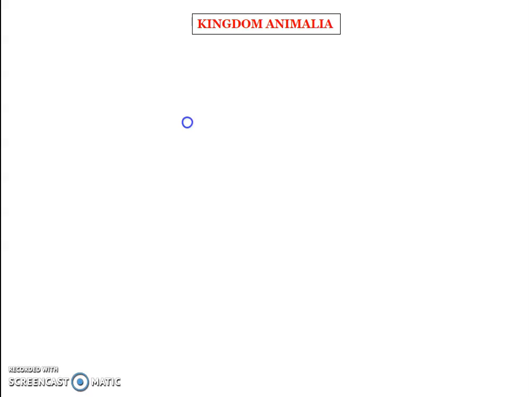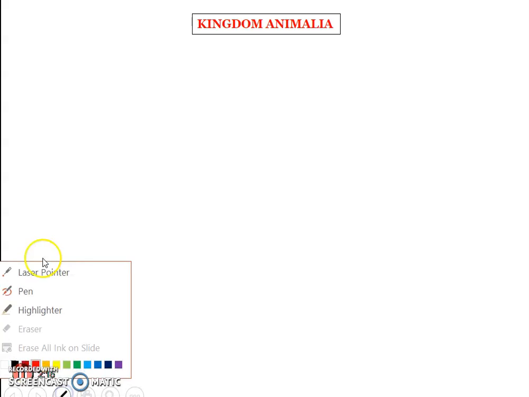So we can pass on to the classification. The classification of kingdom Animalia which we are going to refer to here is by Hickman and Roberts, proposed in 1994.